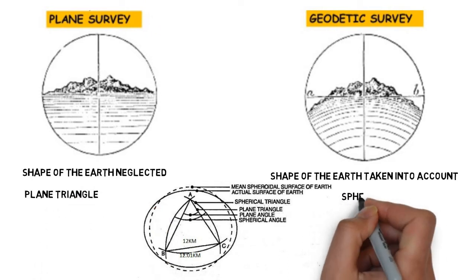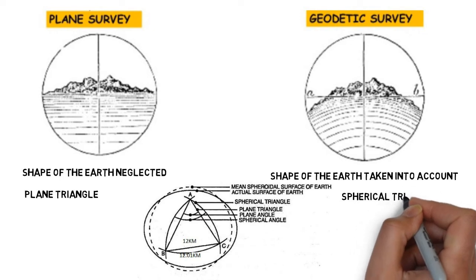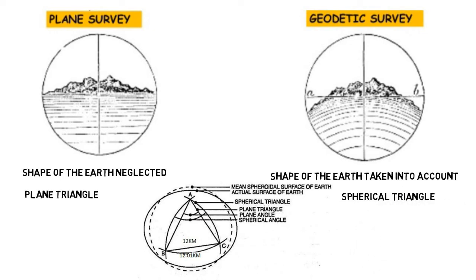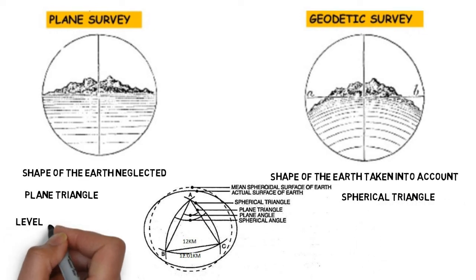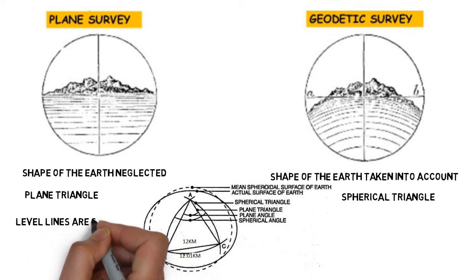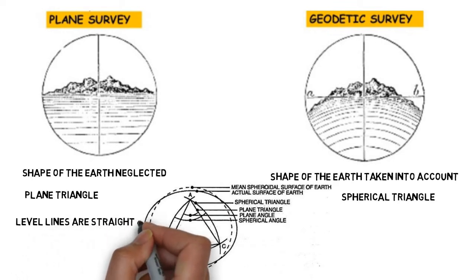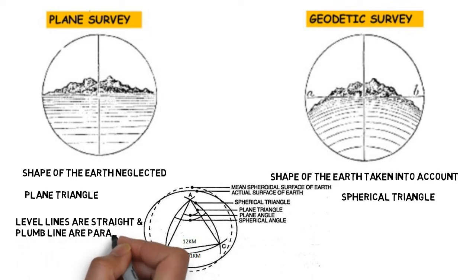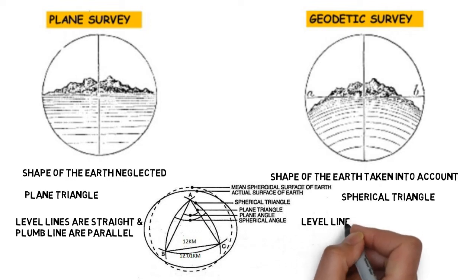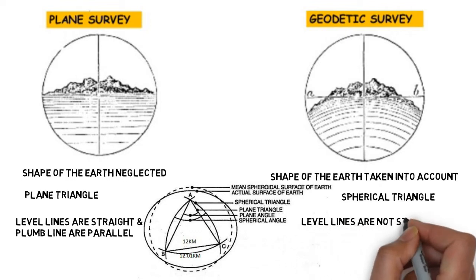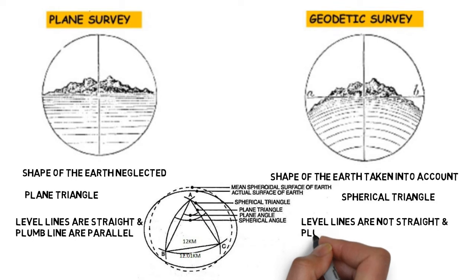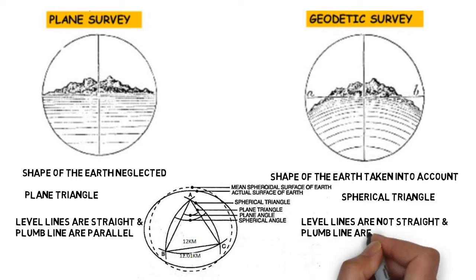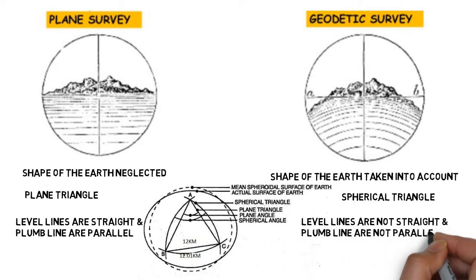In geodetic surveying, the triangles are spherical triangles. Number 3, in plain surveying, the level line is considered straight and all plumb lines are considered parallel. In geodetic surveying, the level line is considered curved and plumb lines are not parallel.